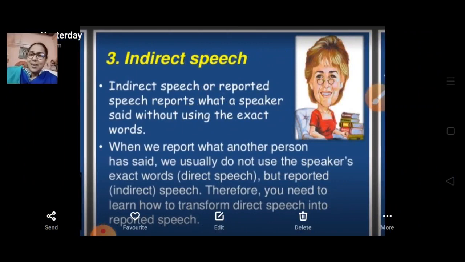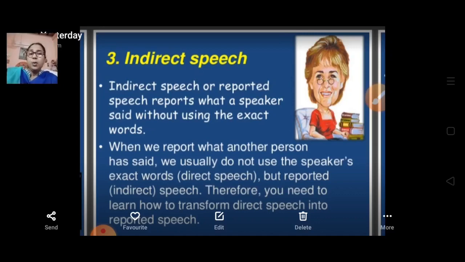Now let's see the second part of the reporting thing, that is indirect speech. Indirect speech or reported speech reports what a speaker said without using the exact words. In indirect speech, we are going to change something, not exactly the words we are using, but you can see the changes in indirect speech because it is conveyed indirectly. The person is not speaking directly over here, it is conveyed indirectly.